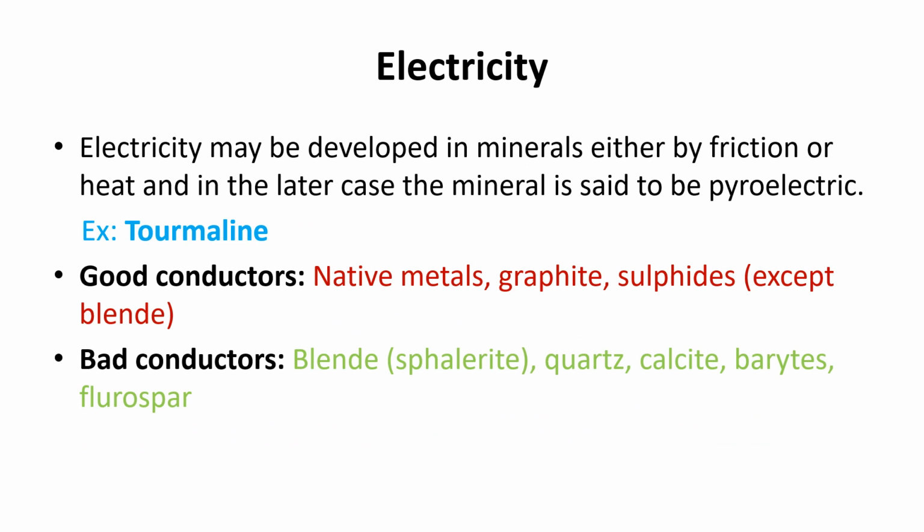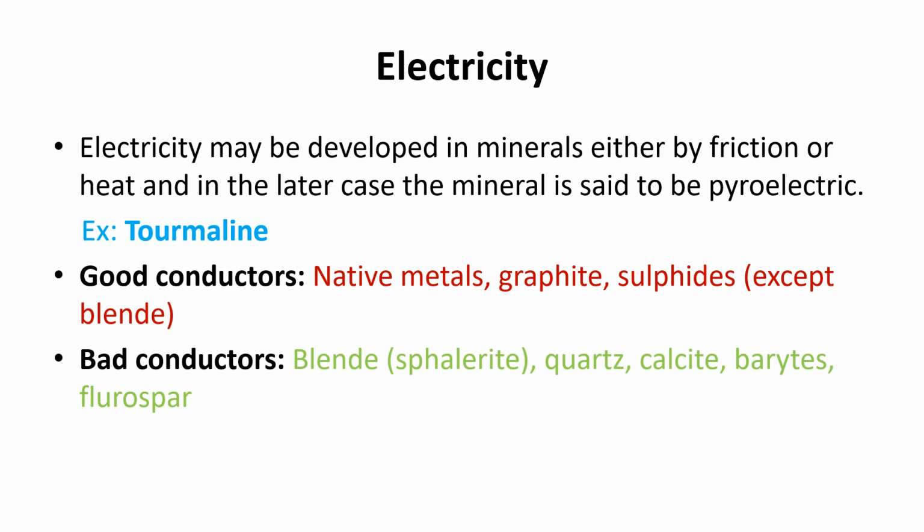Then coming to the electrical properties. Some minerals exhibit electricity either due to rubbing action, that is friction, or by heat. In such a case, they are said to be pyroelectric. An excellent example is tourmaline. Based on electricity, minerals are divided into good conductors and bad conductors.